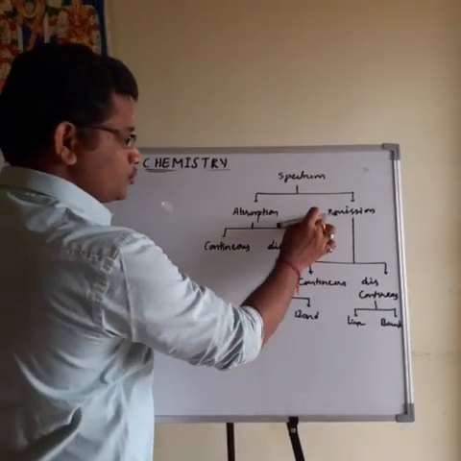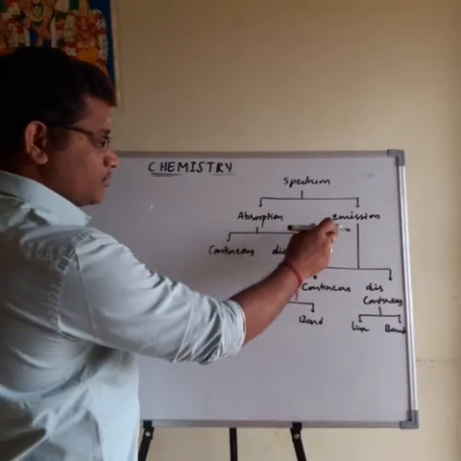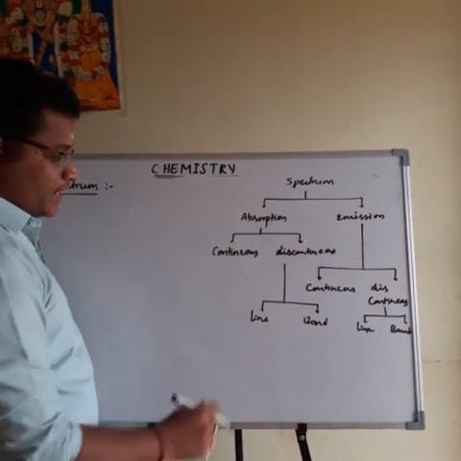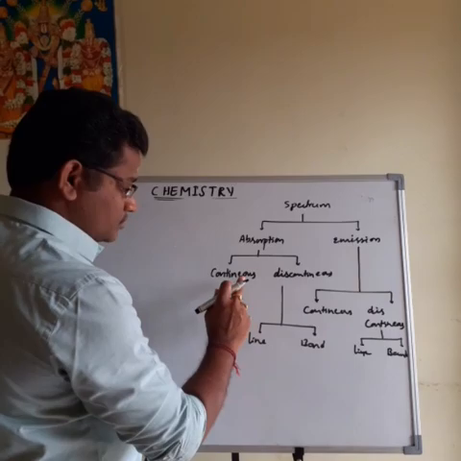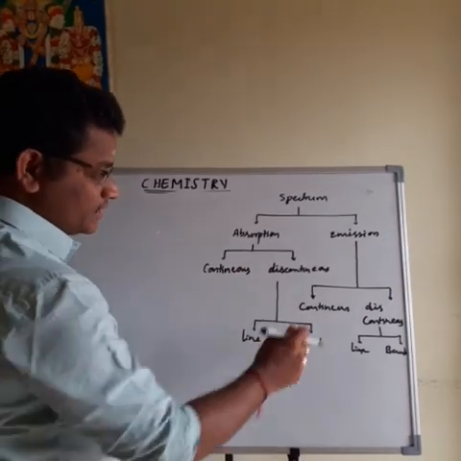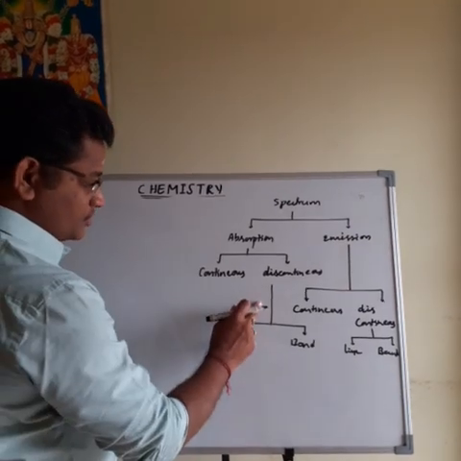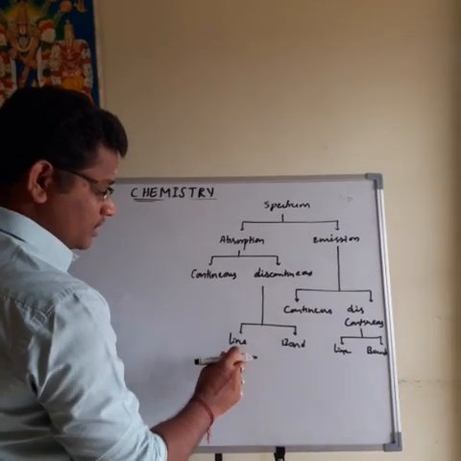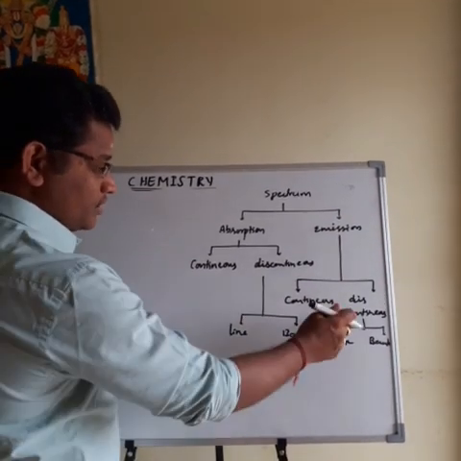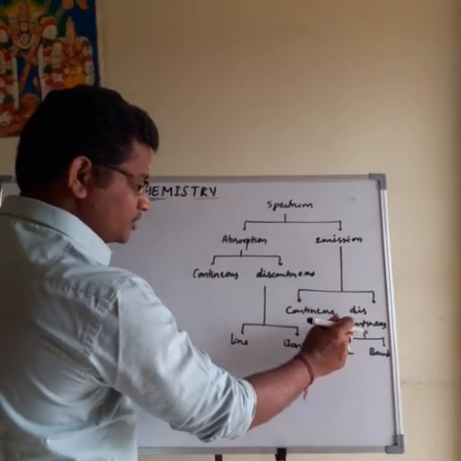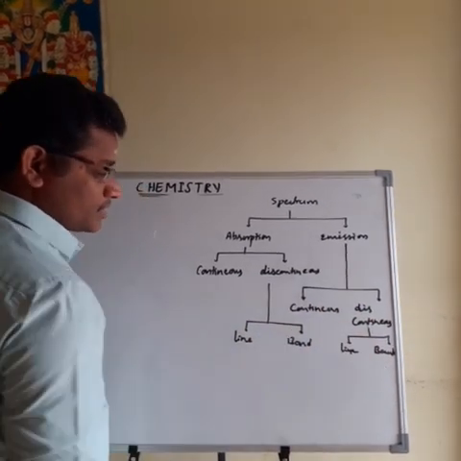Spectrum is divided into two types: absorption spectrum and emission spectrum. Again, absorption is divided into two types: continuous and discontinuous. Like that, emission also has two types: continuous and discontinuous. Again, the discontinuous spectrum is classified into two types: line spectrum and band spectrum. Like that, emission discontinuous is divided into two types: line or band spectrum.